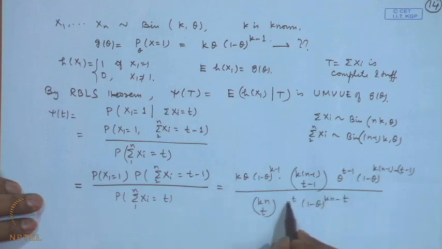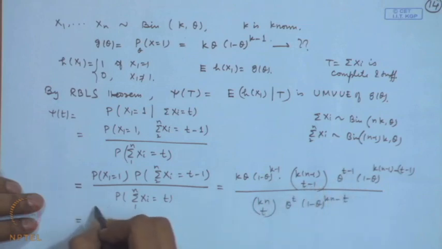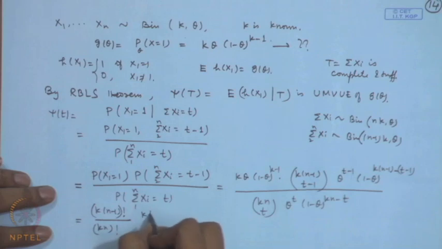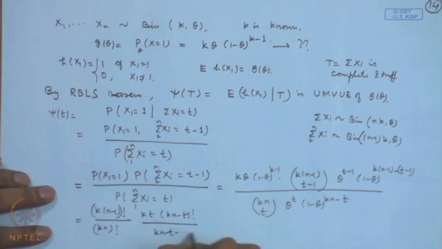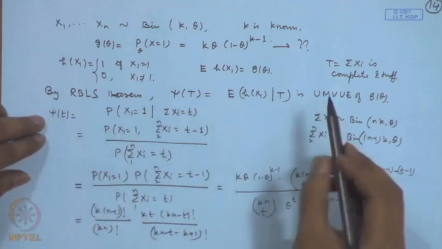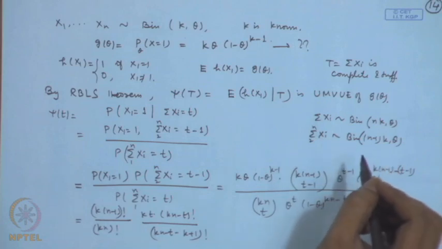The terms which contain theta get cancelled out here, and we are left with k into n minus 1 factorial divided by k n factorial into k t into k n minus t factorial divided by k n minus t minus k plus 1 factorial. So, if we consider this function here, that is the UMVU of g theta here.